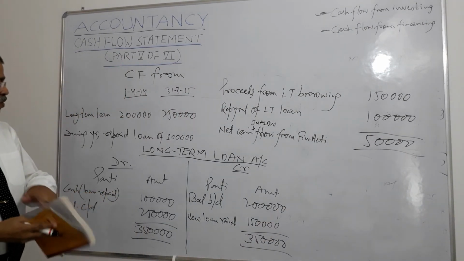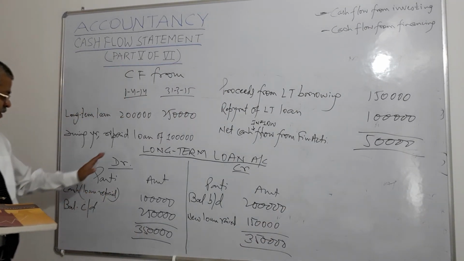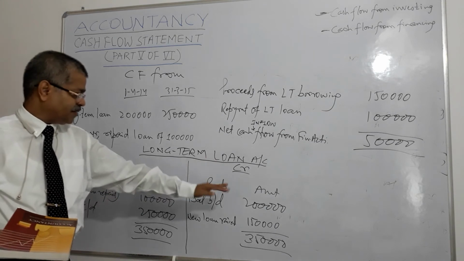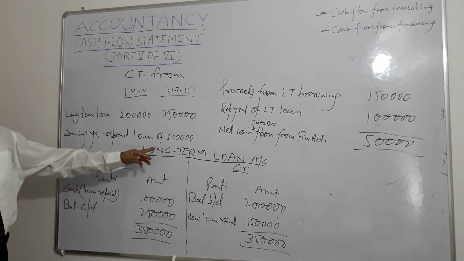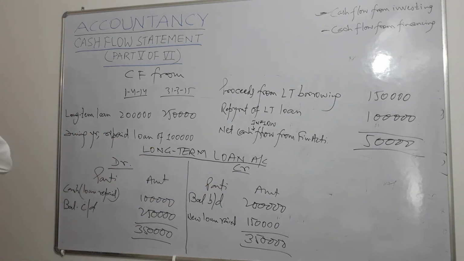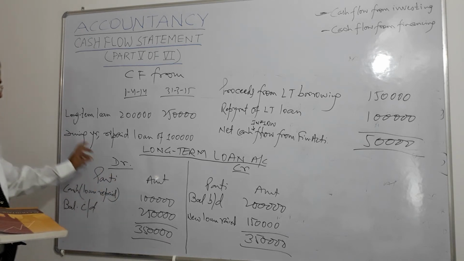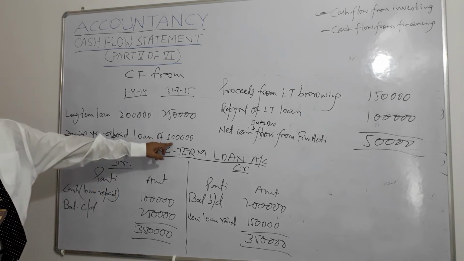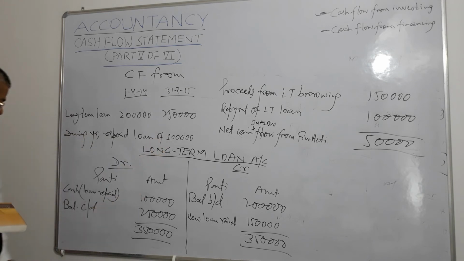And how we have drawn long term loan account? Debit particulars amount, credit particulars amount. Since this is the loan account, here cash loan repaid is 1 lakh. During year the company repaid 1 lakh, and balance carried down. What is the balance carried down?